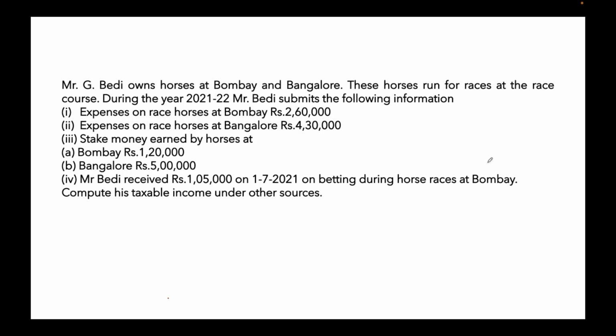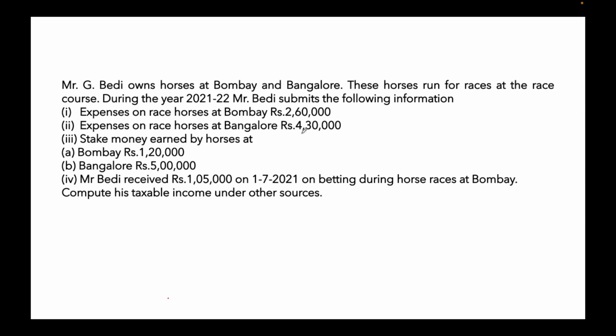So the expenses on race horses can only be adjusted from the stake money or prize money in the race horses. If it is not possible, you can carry forward such losses for 4 succeeding years and it should be adjusted only from stake money or prize money. Here in this case, the total of the stake money comes to 6,20,000, whereas the expenses on race horses is 6,90,000. So when you adjust it, still the 70,000 will be a balance.